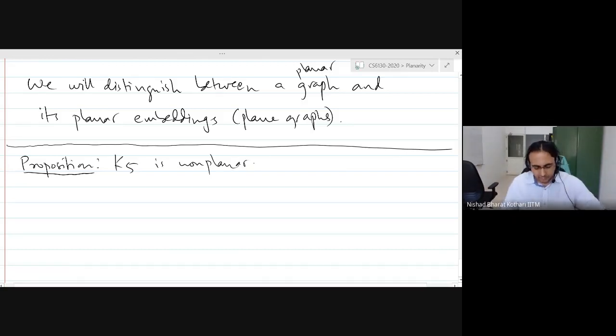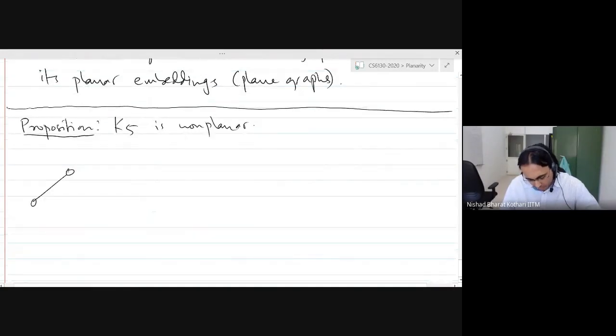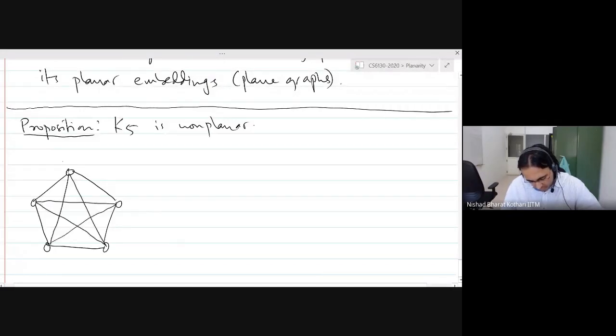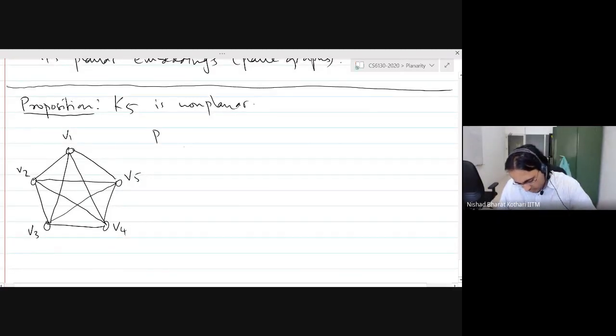But before we go into the proof, I want a few people to tell me what they thought about. Does anybody have any ideas on how you would proceed to prove this?